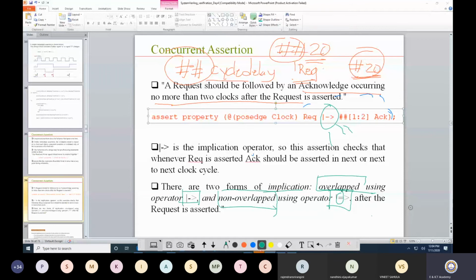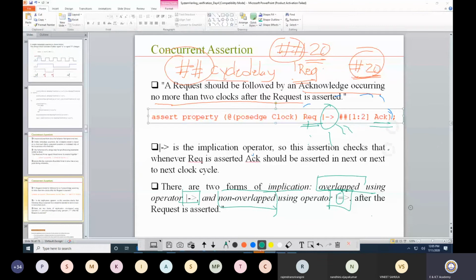When I consider the overlap operator, there are two sides. One is the left hand side where the request is written. The other is the right hand side where the acknowledgement is written. The overlap operator suggests how it connects the two: whatever occurs on the left hand side, I want to evaluate on the right hand side, and that activity should happen from the present clock cycle. That means the request is high, and now I am looking for the acknowledgement to be high.